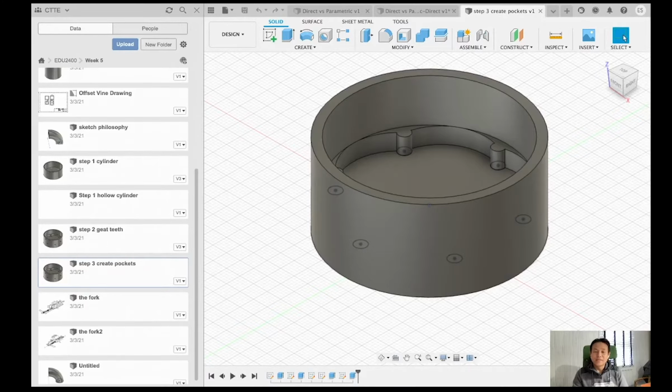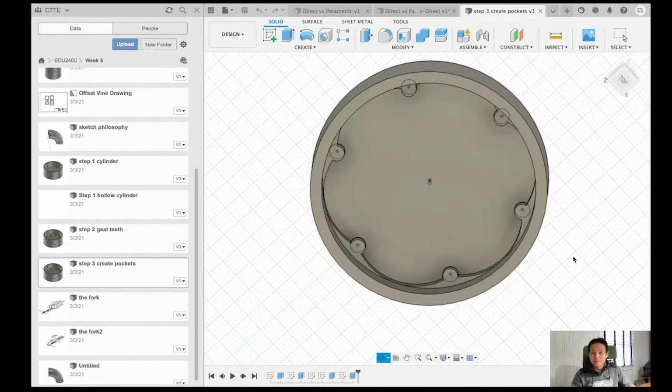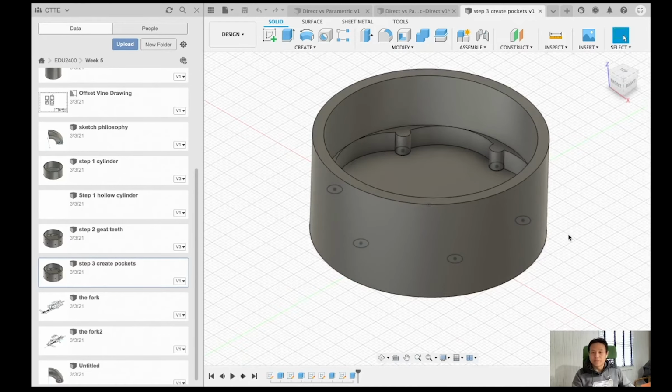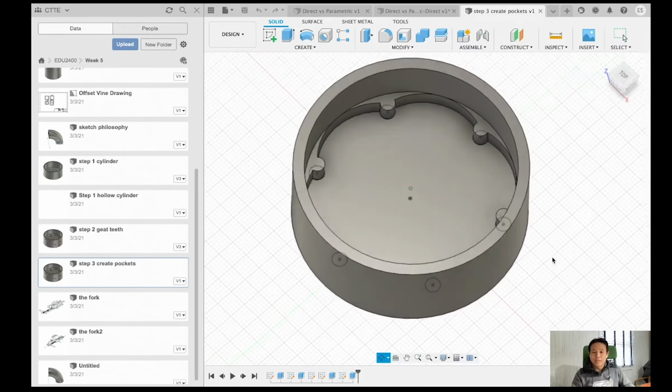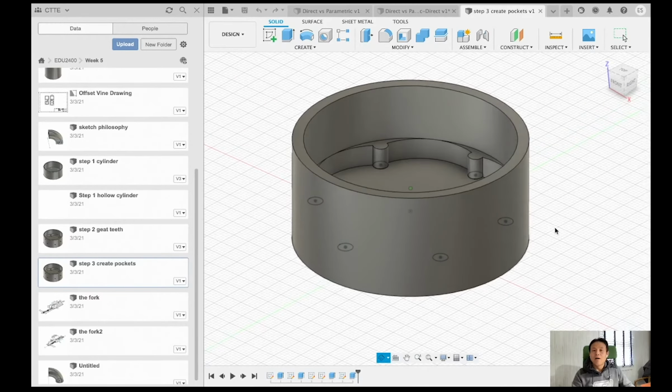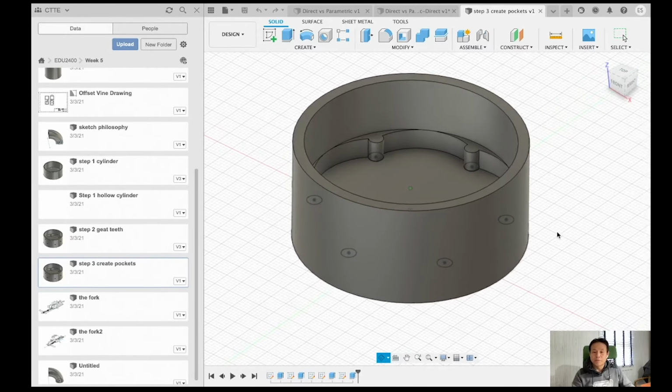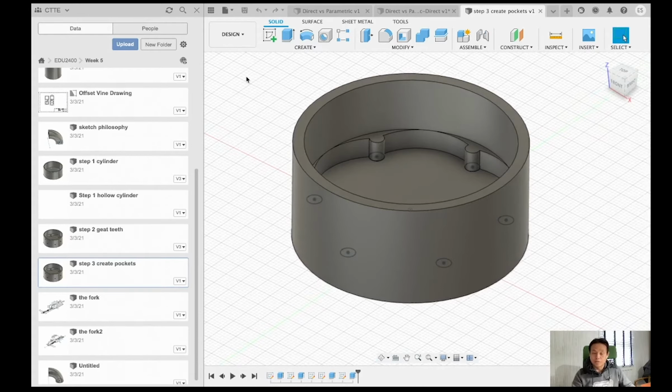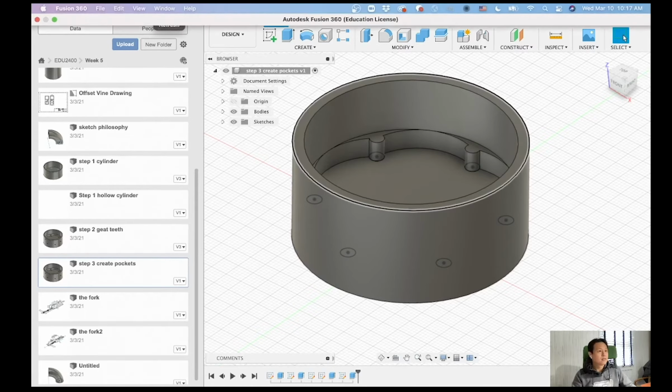Hi, so in this video, I'm going to show you how we can print your 3D model to a 3D object using a 3D printer. So this is the model we created in the last class. This is gear teeth. To 3D print this object using a 3D printer, you need to export the file to the file format that the 3D printer wants. So you can export the file by clicking the menu.